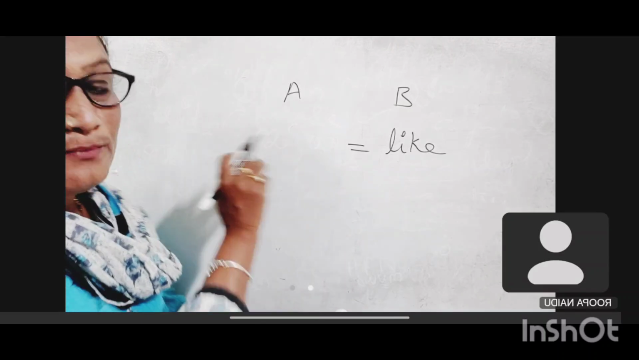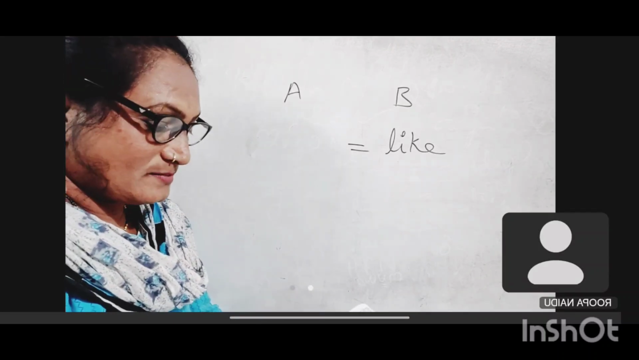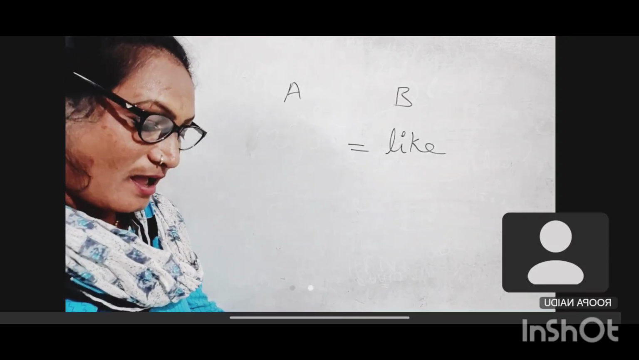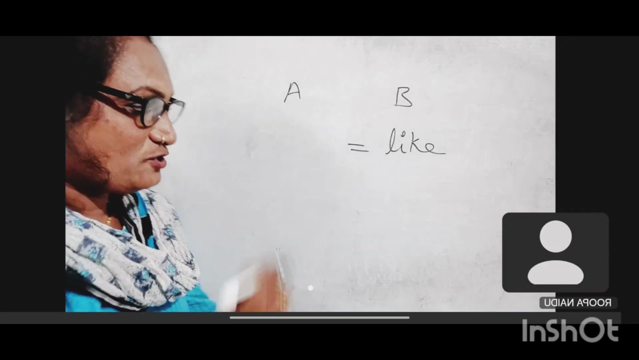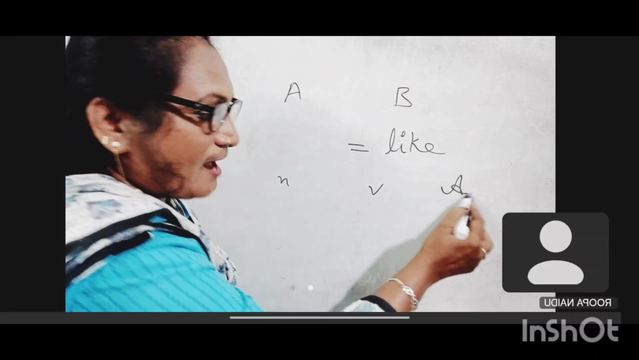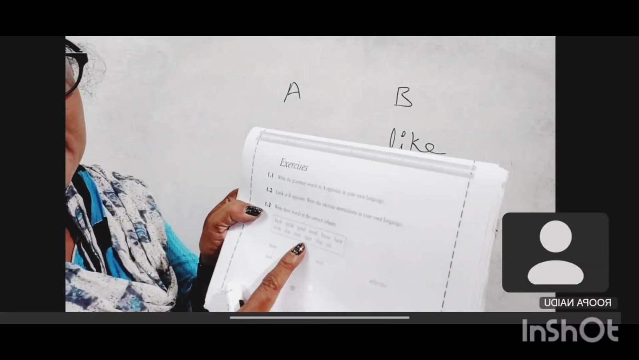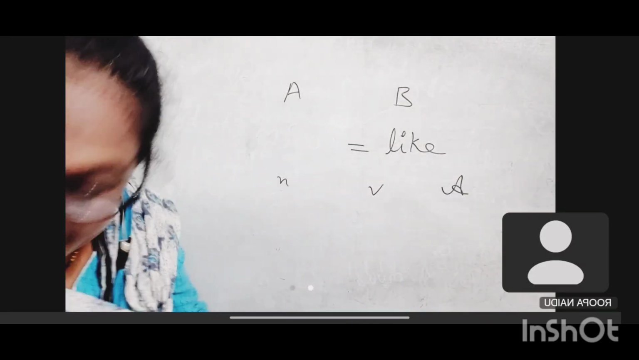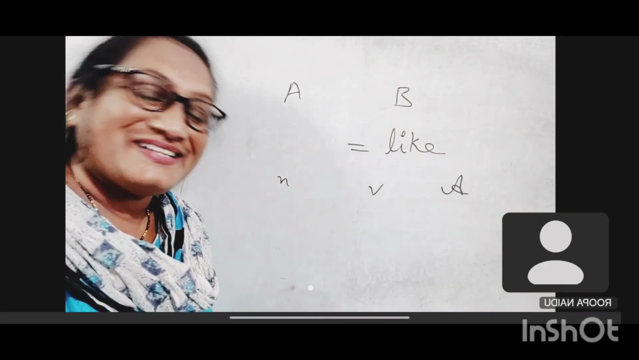That is the 1.2, madam. Okay, ma'am. And 1.3 is just what I told you: noun, verb, adjective. They have to divide from this box. Okay, ma'am, I understood that, but 1.1 and 1.2, I just have a doubt, ma'am.